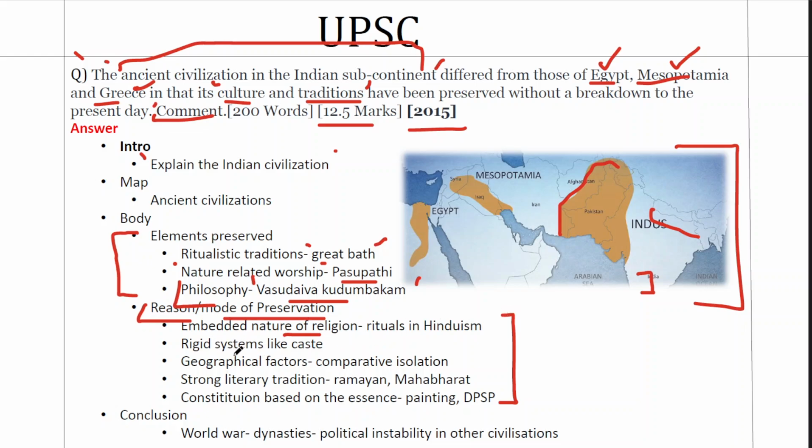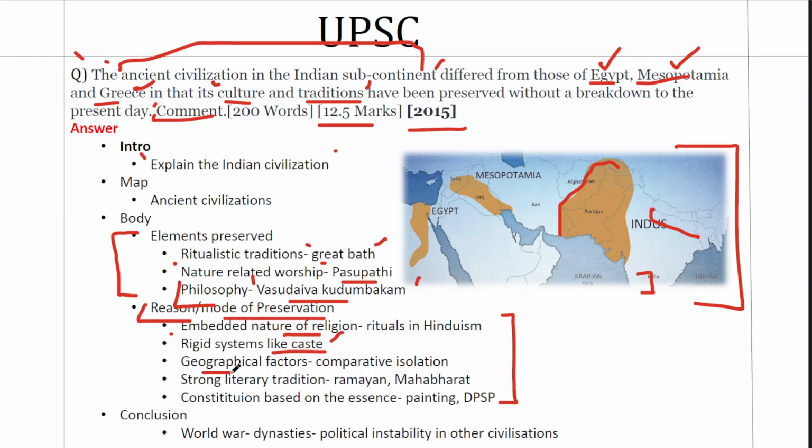The second is the rigid systems like caste. Even though this point is not so favorable in terms of India, this is one of the reasons why such things continued. Because caste is a very rigid structure. It has very strict laws of pollution, purity, endogamy, maintenance of occupational based segregation. So since it's so rigid, things ensured continuity. This ensured continuity since a very long time. So radical or abrupt changes were prevented by a very strong and regressive system like caste.